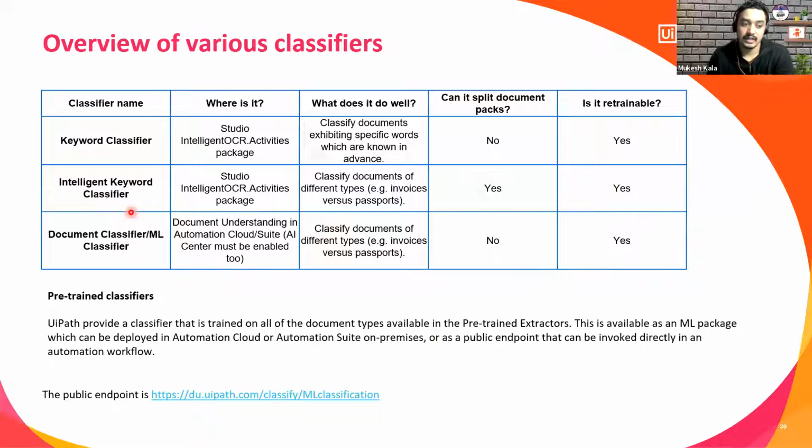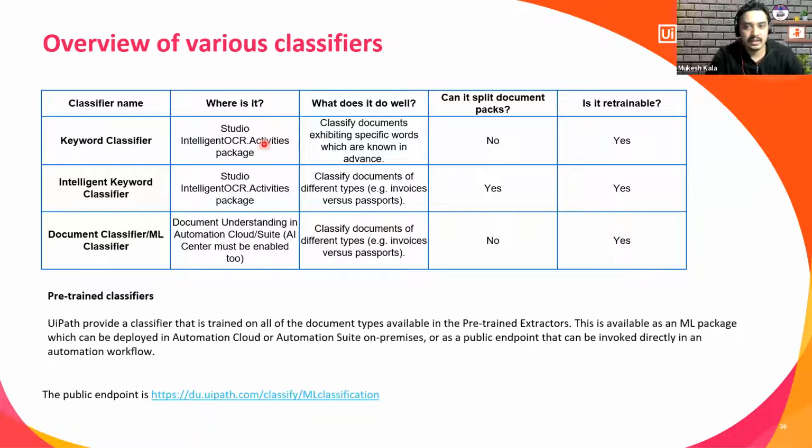Now, when it comes to classification, how does the DU actually classify? In the classifiers, we have three different types: keyword-based classifiers, intelligent keyword classifiers, and the document classifier, also known as the ML classifier. So these are the three classifiers which are available for you.